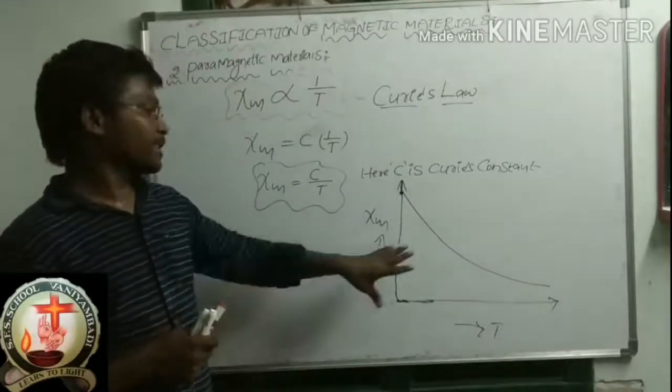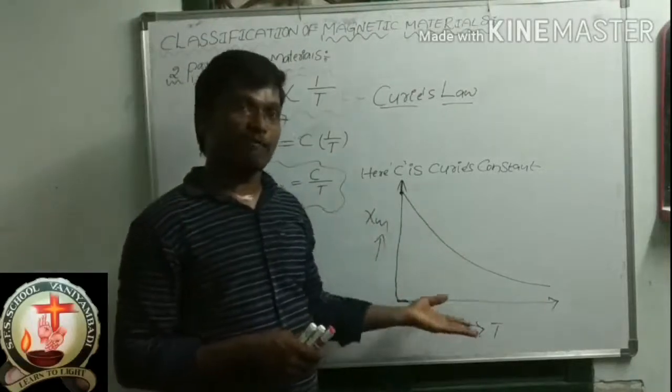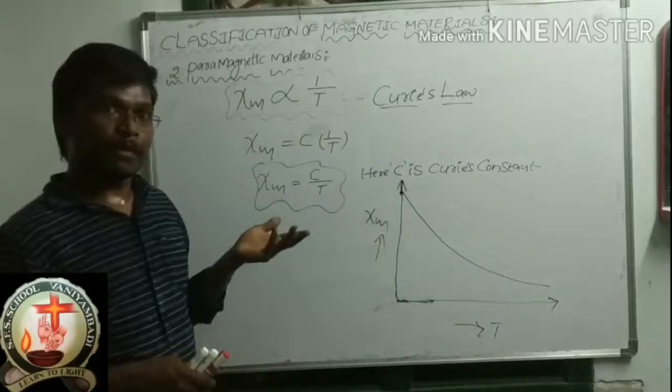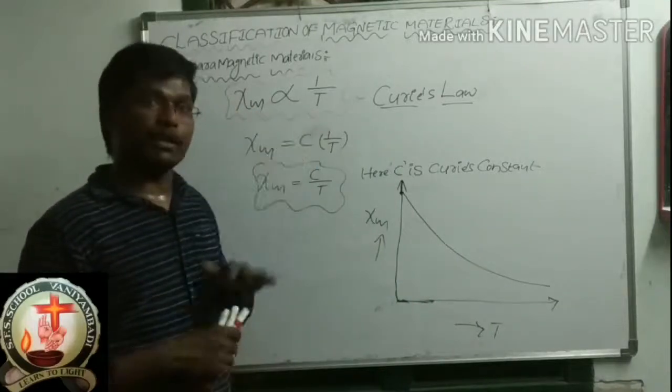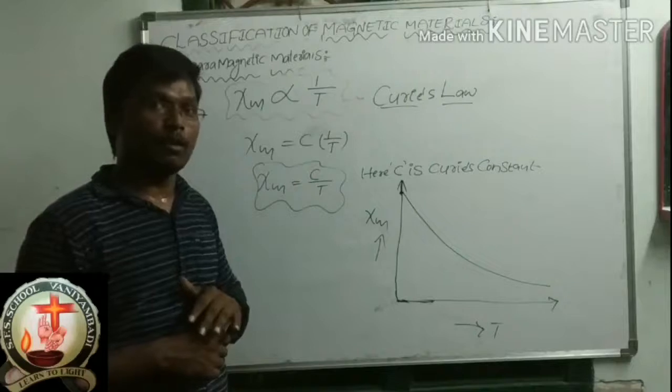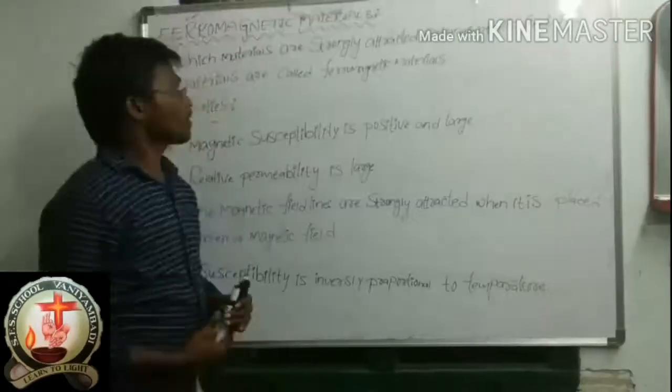So this is the graph I drew based on our Curie's law. What is Curie's law? Xi m is inversely proportional to temperature. Okay, so this is the explanation about the paramagnetic material.